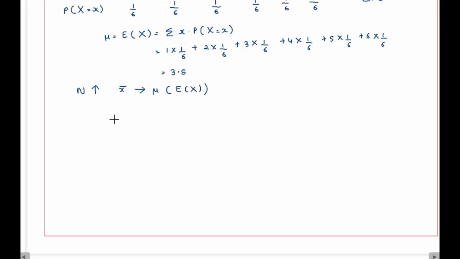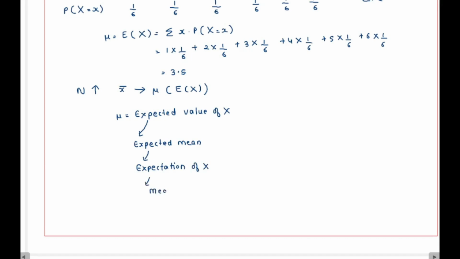So for a discrete random variable, the mu or expected value of x is also called the expected mean, or it is also called the expectation of x. Or simply it is called the mean also many a times.